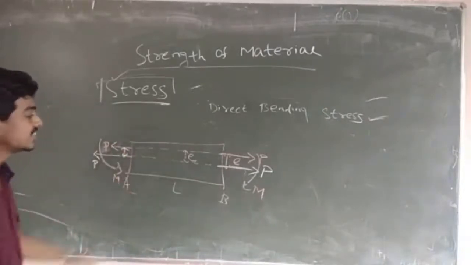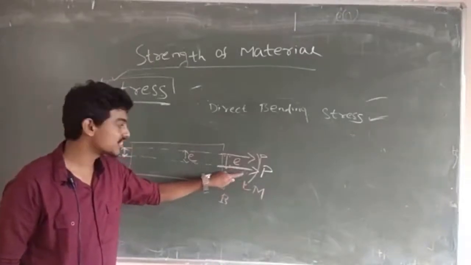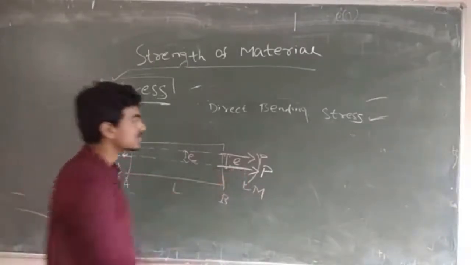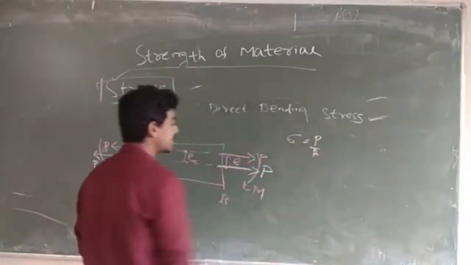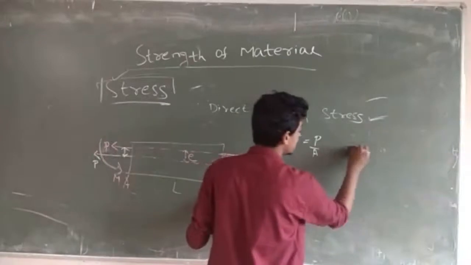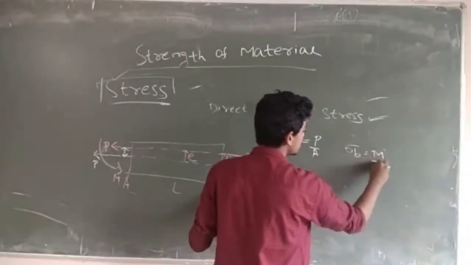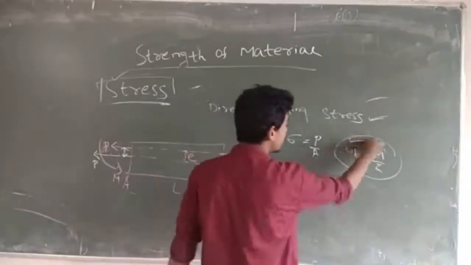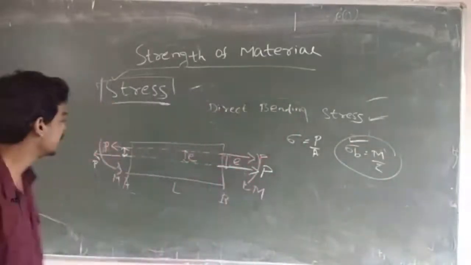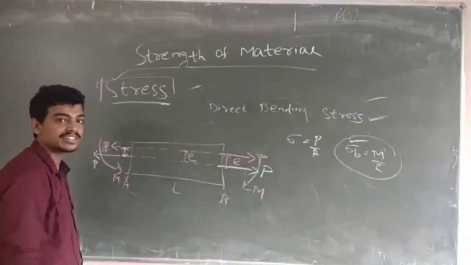So here you can see you are getting the axial stress, that is direct normal stress P, that is normal stress, that is P by A. Again you are getting one bending stress, that is sigma B, that is M by Z. We are not going to the calculation part of sigma B, just remember sigma B will also come into play. So now we will draw the stress distribution diagram.